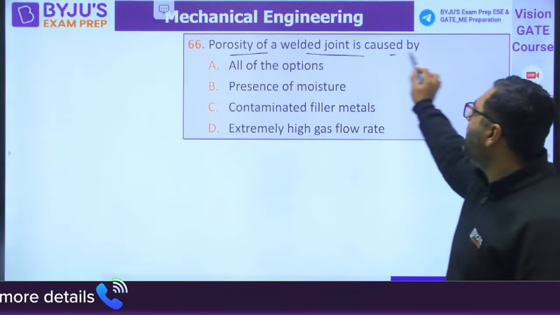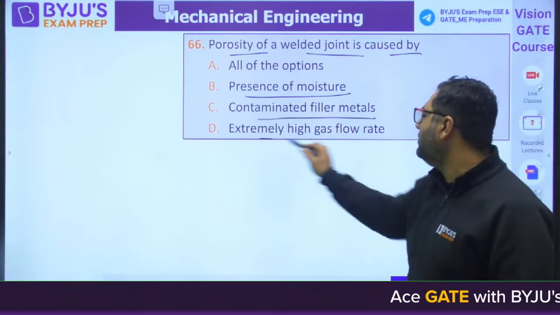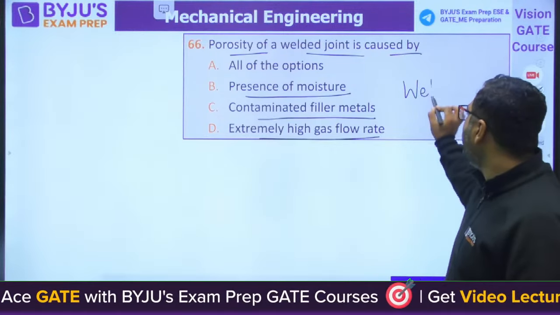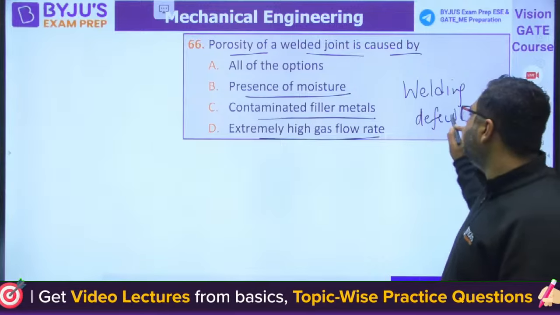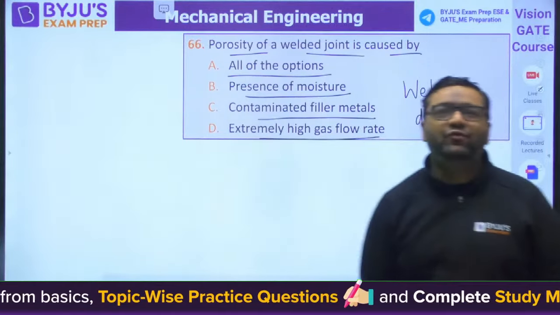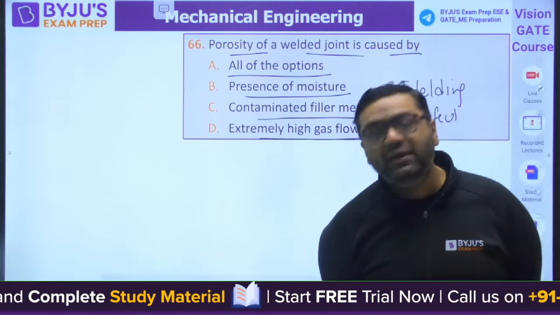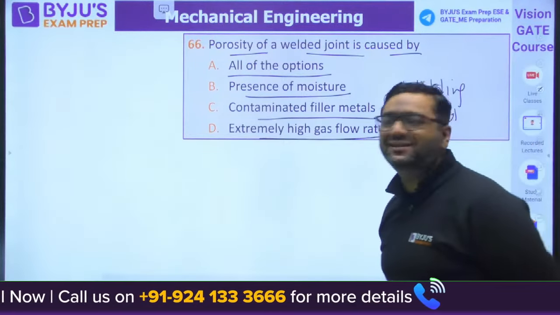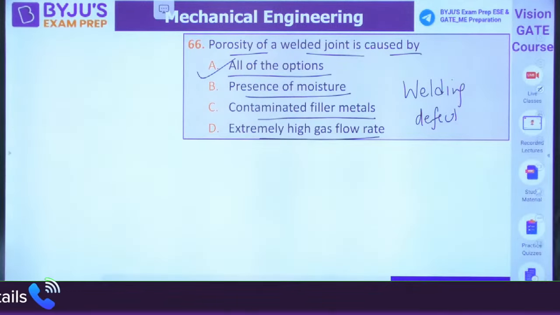Porosity of a welded joint is caused by presence of moisture, contaminated filler metal, extremely high gas flow rate. Easy question from welding. Welding defect. Tell me the answer. And you can see this is all of the option. If you notice, whatever the questions we are doing, the options which are having all of the options, that is the answer in this paper. So all of the options is correct. Moving to the next question, guys.